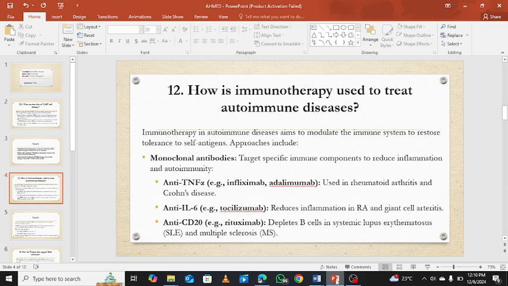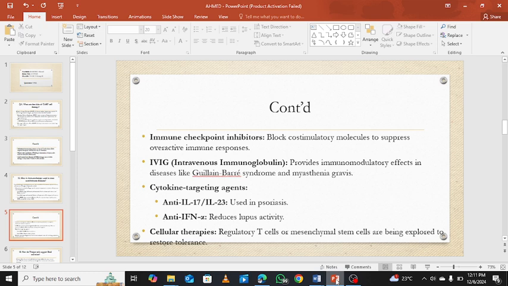We may also have the anti-interleukin 6 that reduces inflammation in giant cell arthritis, and also the anti-CD20 that depletes the B cells in systemic lupus erythematosus and multiple sclerosis. We can also talk about the immune checkpoint inhibitors.